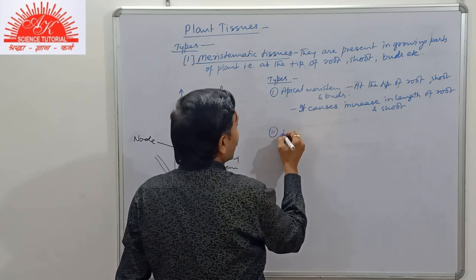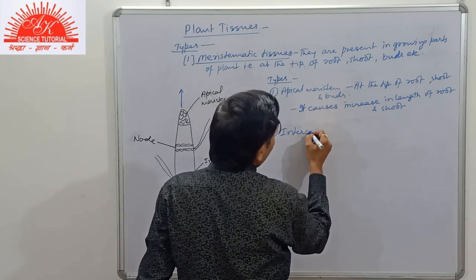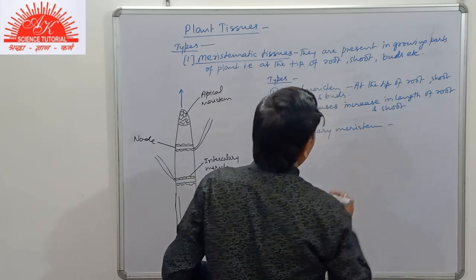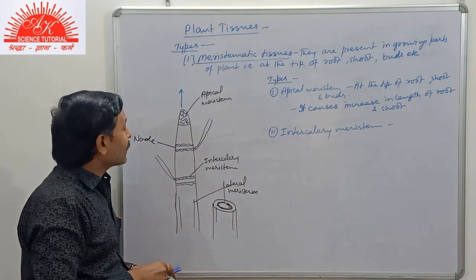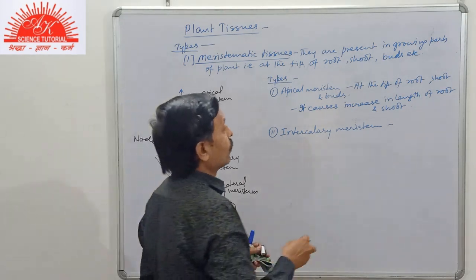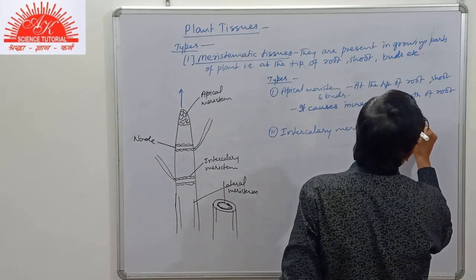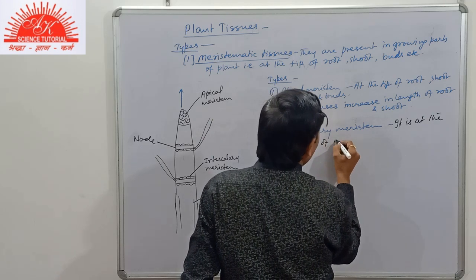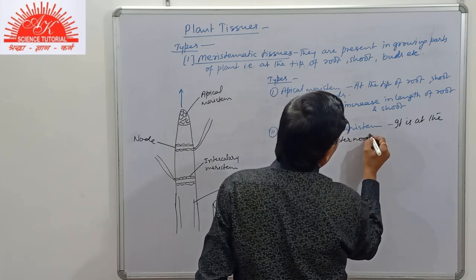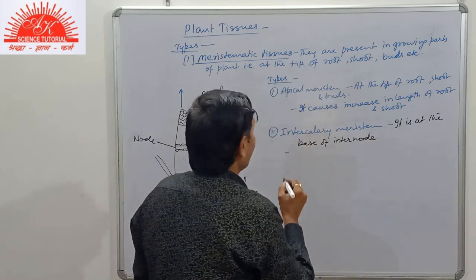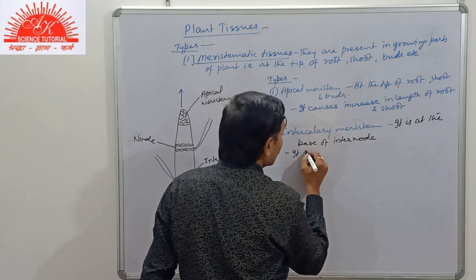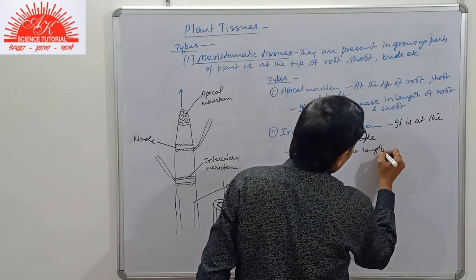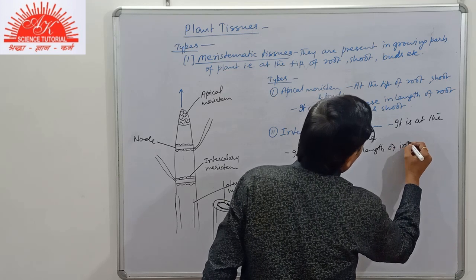Now the second is intercalary meristem. We have seen that it is at the base of internode, hence it increases the length of internode.